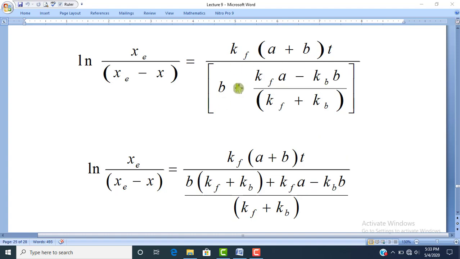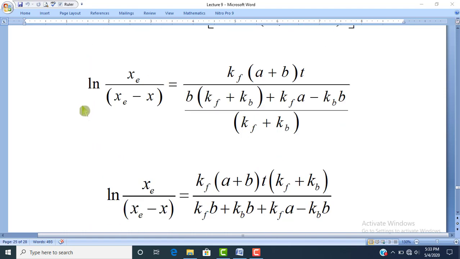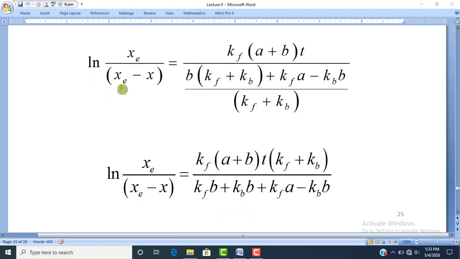Dear students, this equation will be rearranged by taking the LCM, and the least common multiple in this equation is kf plus kb. So ln(xe/(xe − x)) is equal to kf into (a plus b) into t divided by b into (kf plus kb) plus (kf·a minus kb·b), all divided by kf plus kb.